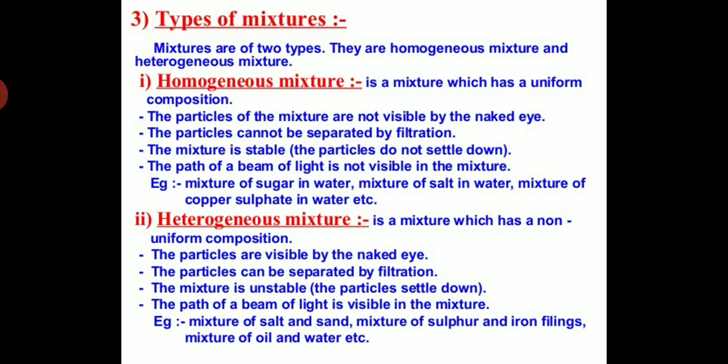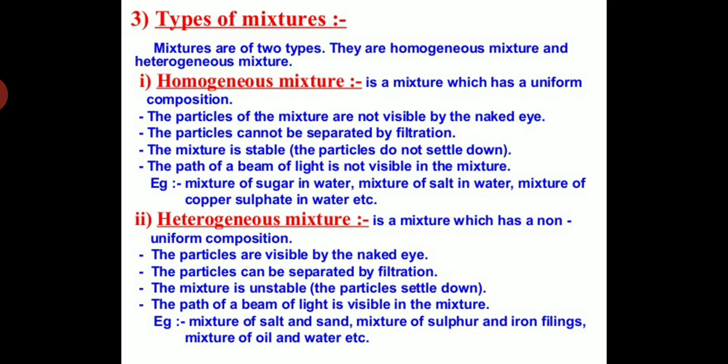Understand? Now students, we will discuss the types of mixture. Mixtures are of two types, homogeneous mixture and heterogeneous mixture. So first of all, what do you mean by the mixture? A mixture is a material containing two or more elements or compounds that are in close contact and mixed together in any proportion.